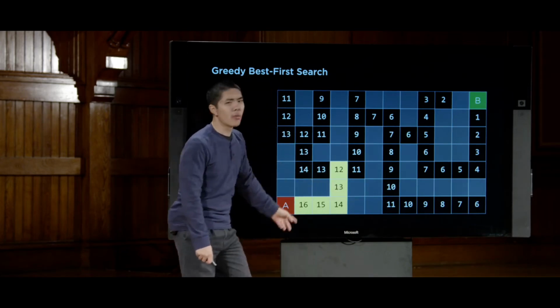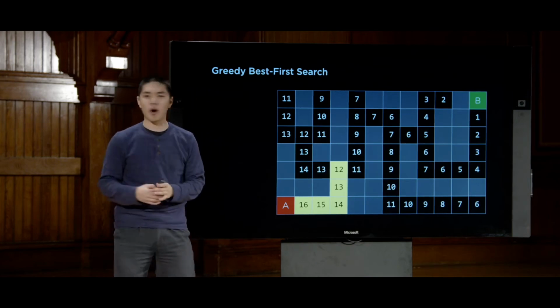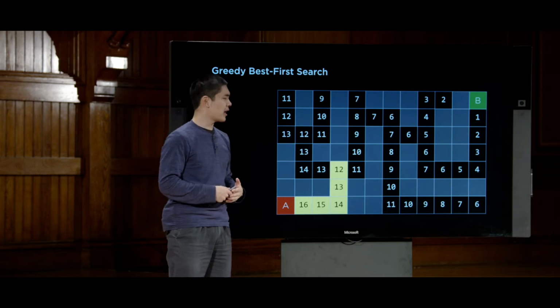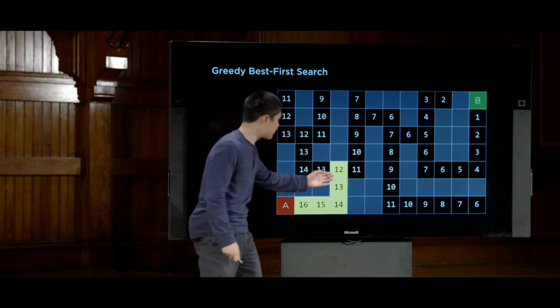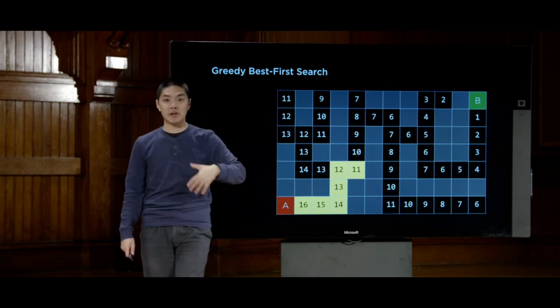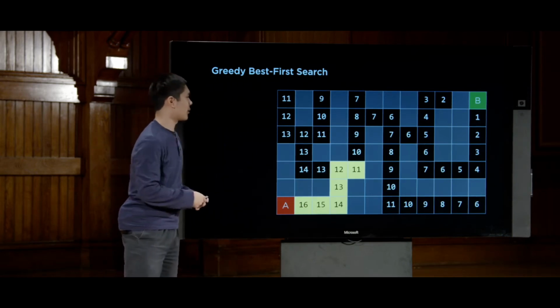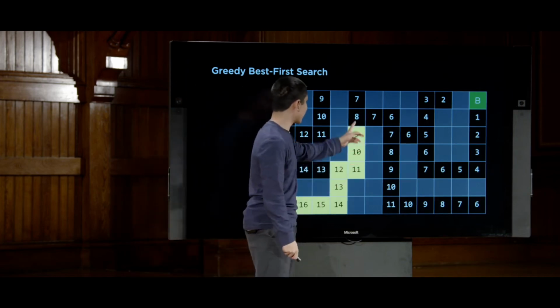And this one, we estimate to be 13 away from the goal. So between those 2 options, between these 2 choices, I'd rather have the 11. I'd rather be 11 steps away from the goal, so I'll go to the right. We're able to make an informed decision because we know a little something more about this problem. So then we keep following, 10, 9, 8.